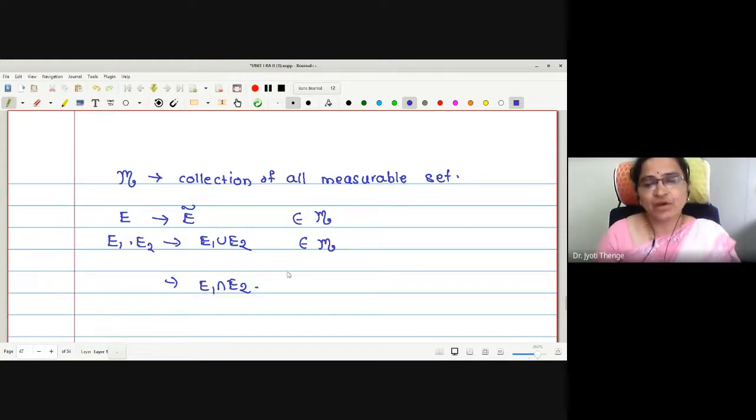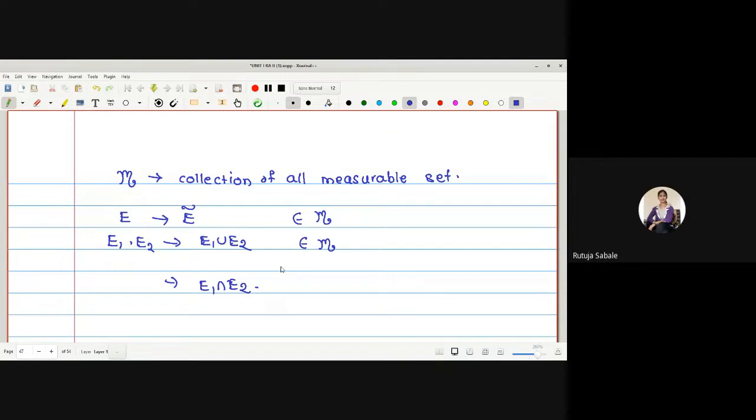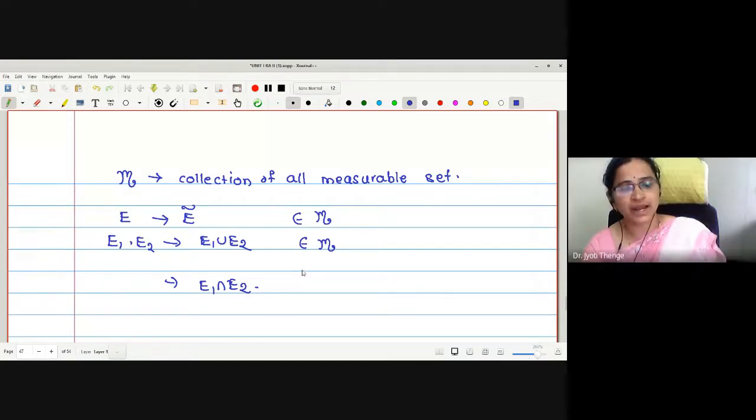Initially we have seen one definition of an algebra. Does anyone remember the definition of algebra? A collection of subsets of R is called an algebra if it is closed under complementation and finite union.